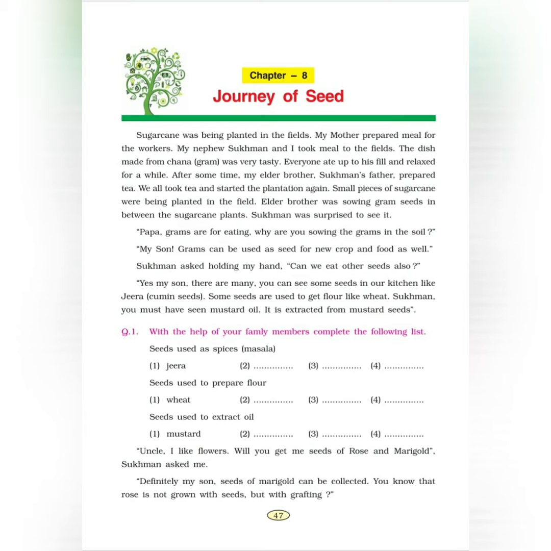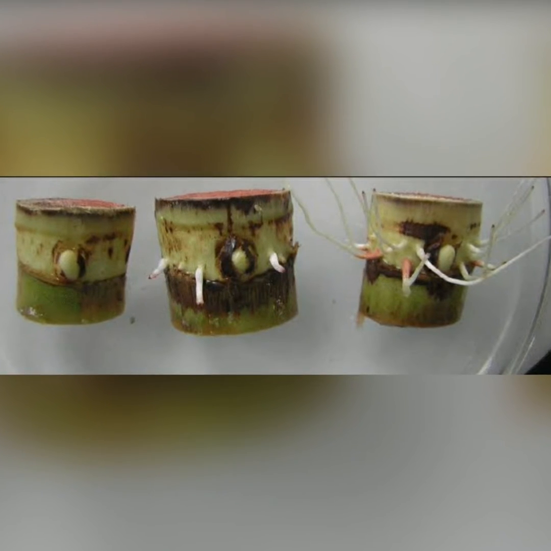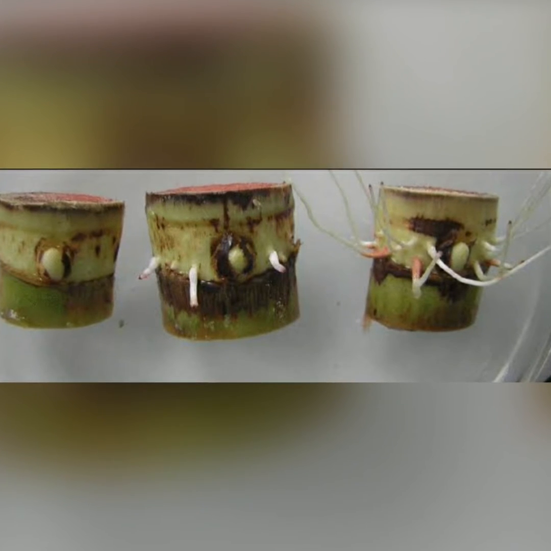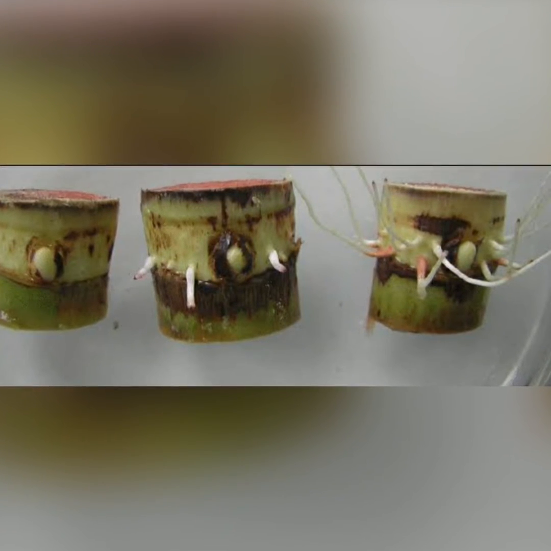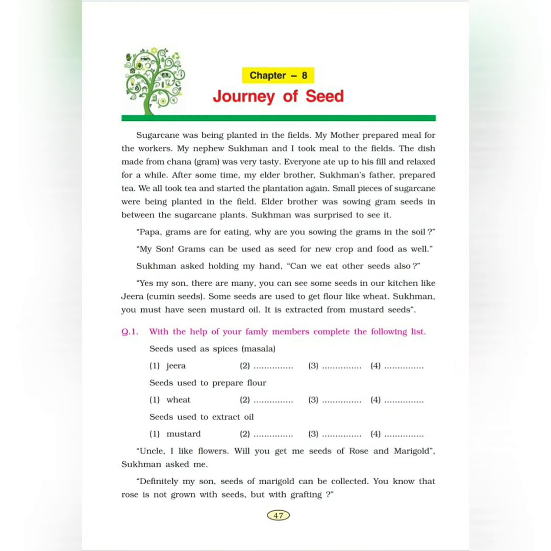After some time, my elder brother, Sukhman's father, prepared tea. We all took tea and started the plantation again. Small pieces of sugarcane were being planted in the field. Elder brother was sowing gram seeds in between the sugarcane plants. Sukhman was surprised to see it.